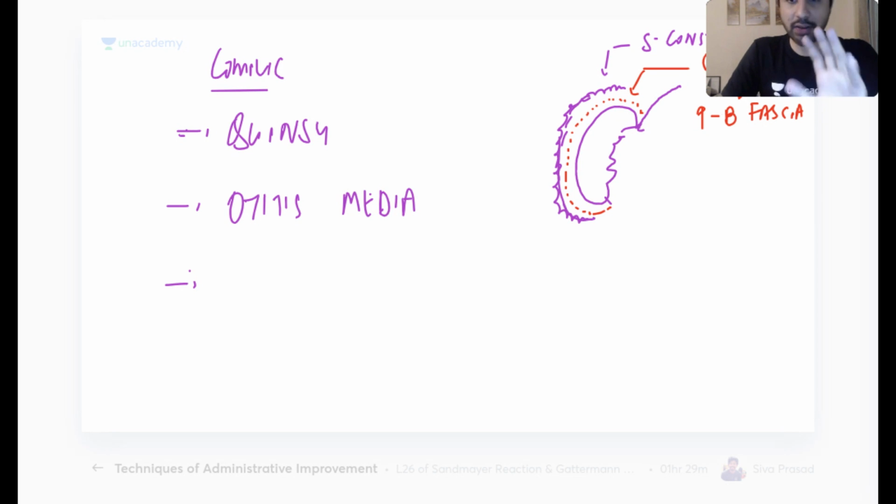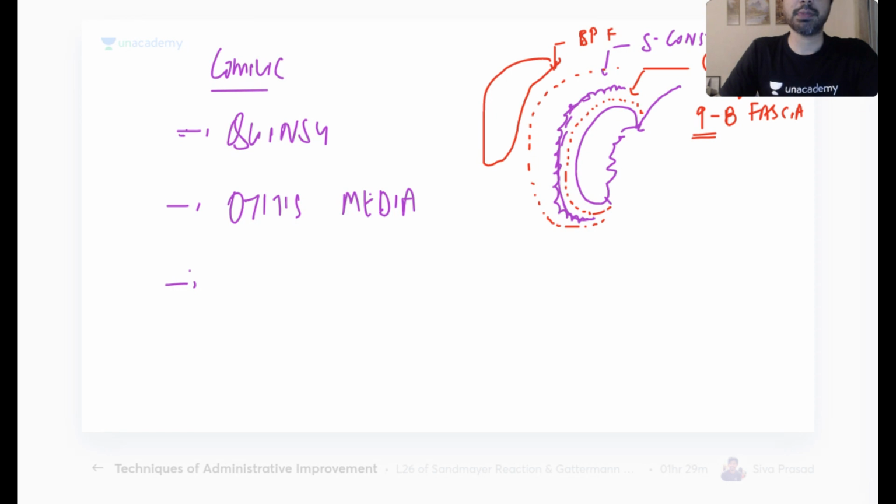See, I'm happy you guys at least have this orientation of the things that are there. And behind that, there is one more layer behind the superior constrictor. What is this layer? Another capsule. That is your buccopharyngeal fascia. So first it is PB, pharyngobasilar. The outer layer is the buccopharyngeal fascia.